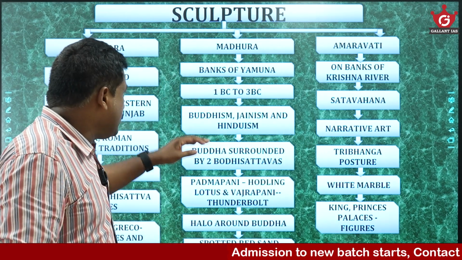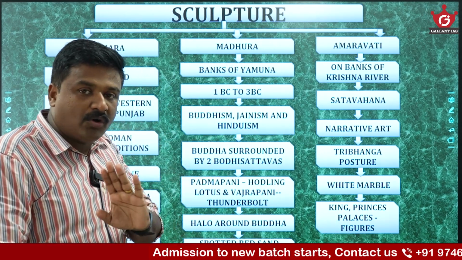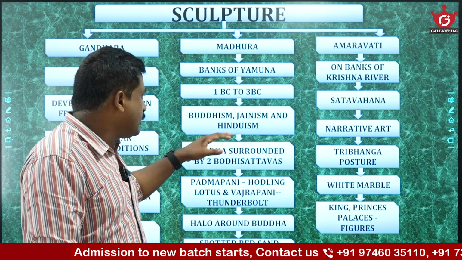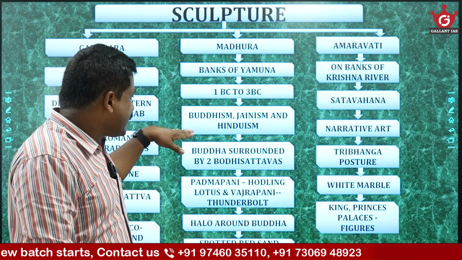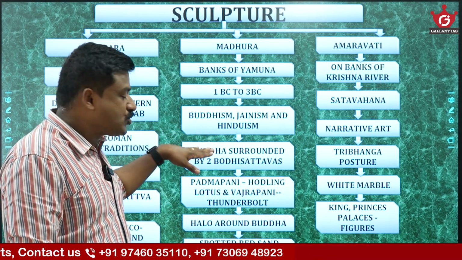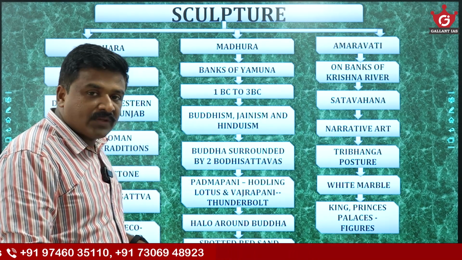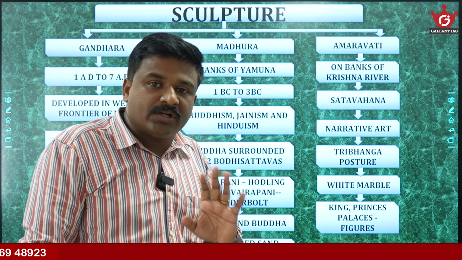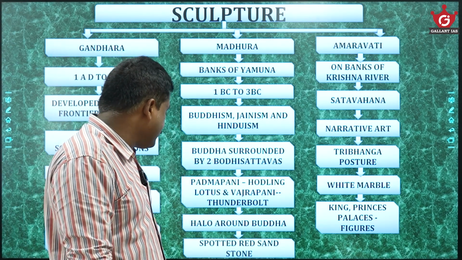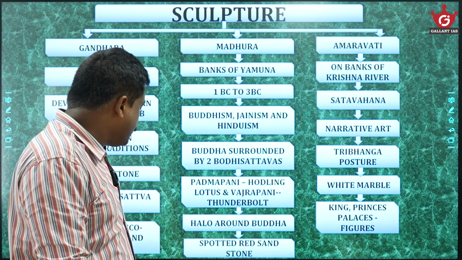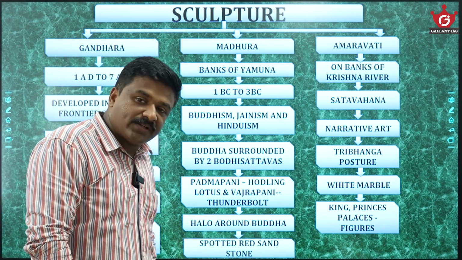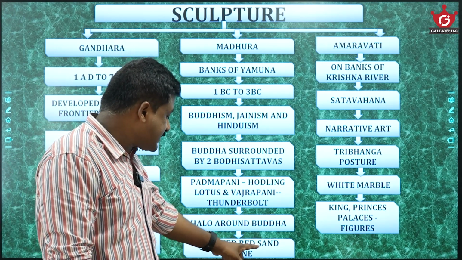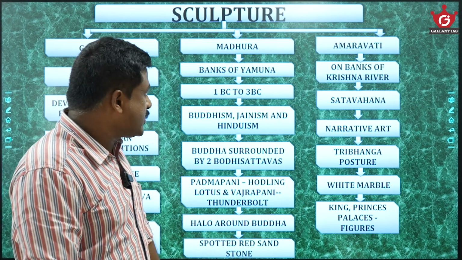Coming to Mathura, this is an indigenous school of art. Initially, there were no foreign influences on the banks of the Yamuna. This is actually a secular school of art, not just Buddhism. Buddhism, Jainism, and Hinduism sculptures are produced here. Buddha is more bubbly, more cheerful, more delighted. Initial importance was not given to anatomical accuracy. In Gandhara there is always a decorated halo around the Buddha, but here it is a plain halo. Spotted red sandstone is the chief material used here.